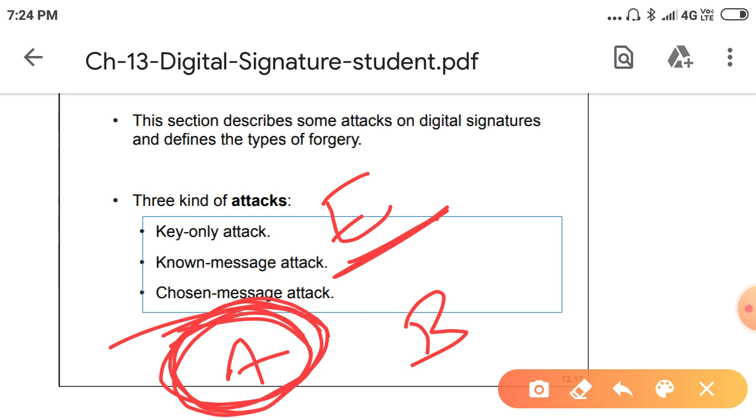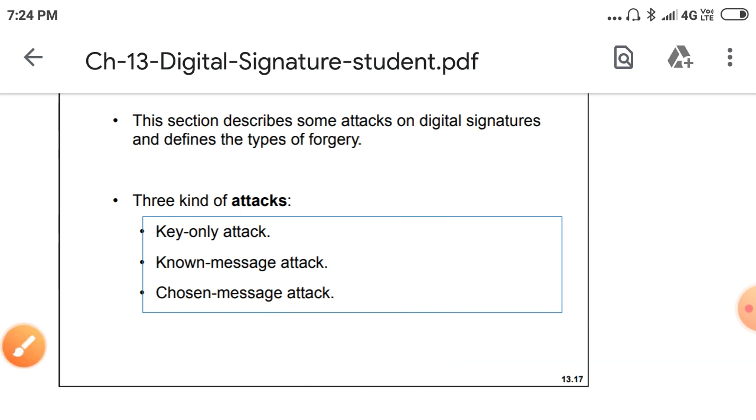Here, with the known message, whatever message he knows, from that he takes the signature and then modifies it, and then sends it. He can use forgery on that message. So that is a known message attack.